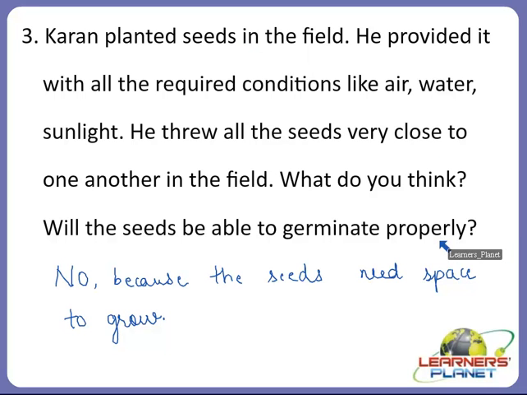Alright children? So this is the reason that the seeds should not be thrown very close to one another in the field. They should be scattered very well. Scattered means spread. They should be spread very well. Alright? So the dispersal process is very much important. Dispersal of seeds is very important. Right? It should be done properly. Otherwise, they will not germinate into a healthy plant. Alright children? So I hope this question is clear to you.